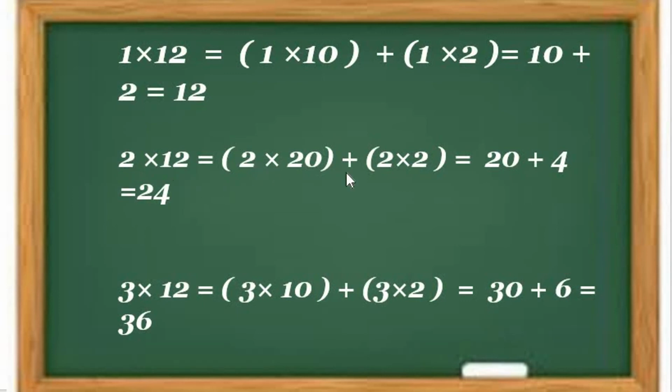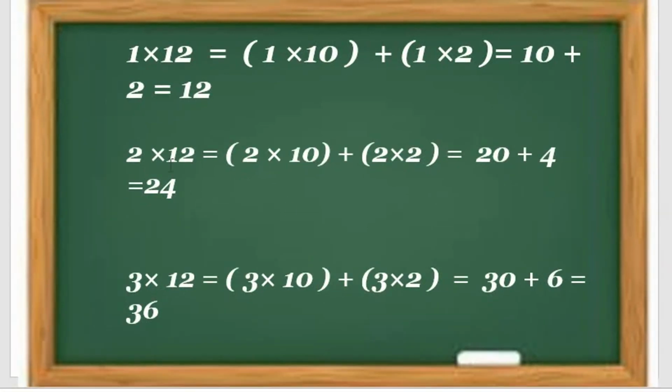Here it is 2 multiplied by 12, so not 20, but 10. All students, how many? 10.